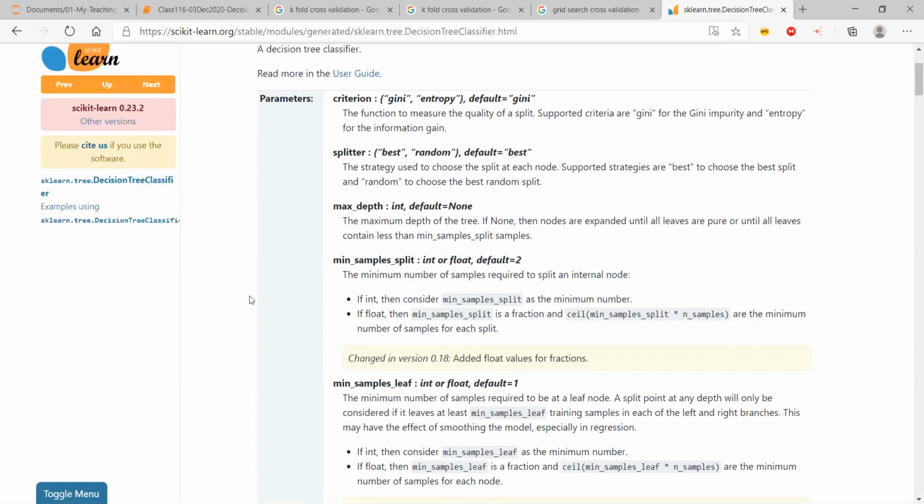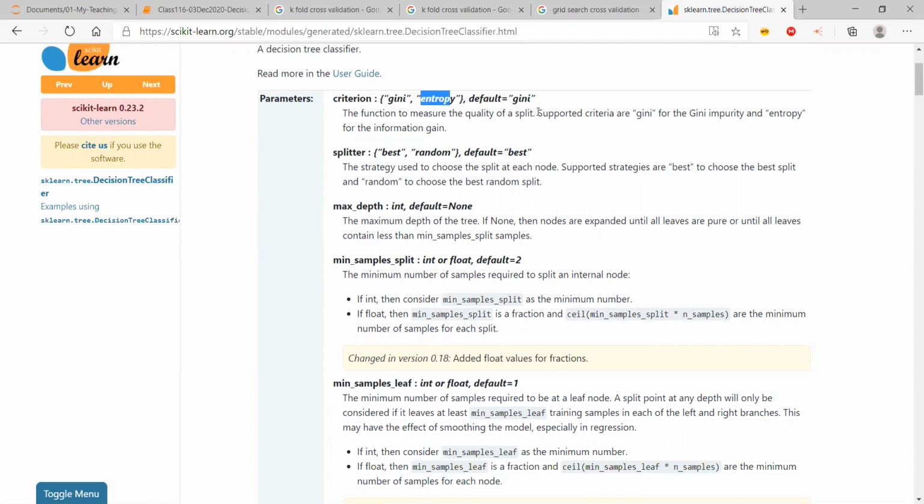Okay. So we have looked into criterion. We have skipped splitter, or we just touched on it. We'll come back to splitter later on. But max depth and criterion are very important. In the criterion, entropy we know, Gini we don't know. We'll have to learn what Gini is. You will come to know about it when I explain it. Gini is just a simplified version of entropy, right? Or maybe I can quickly explain Gini first.